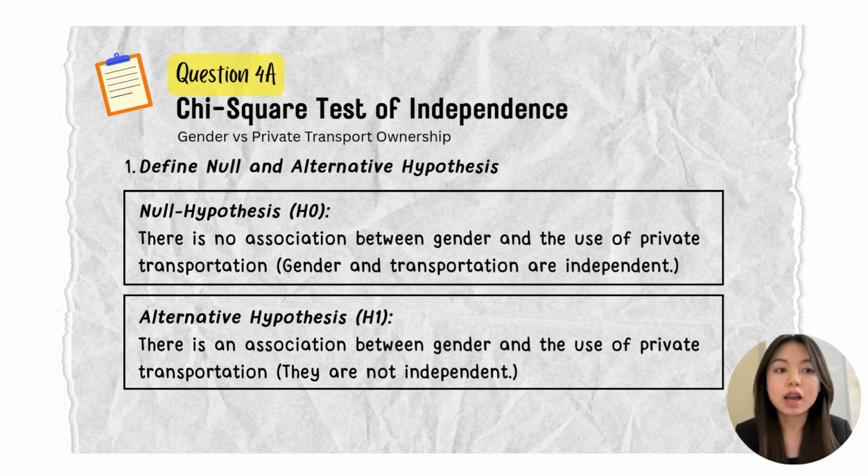Hi, my name is Celine. I was assigned to question 4A. Now I will explain the chi-square test of independence that we use to analyze the relationship between gender and private transport ownership. So we begin by defining our hypothesis.